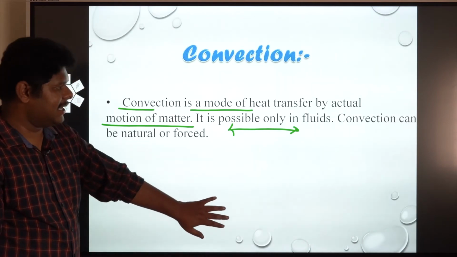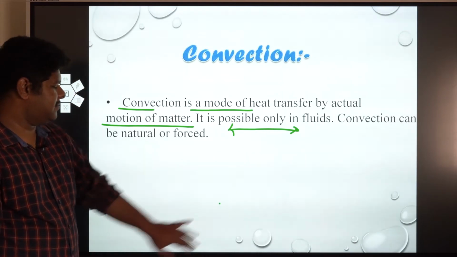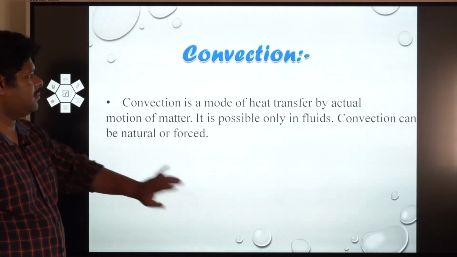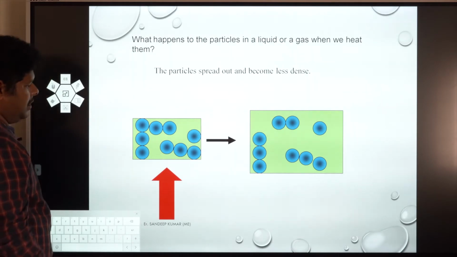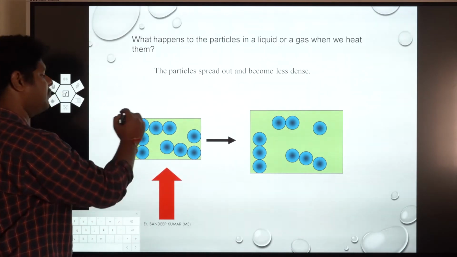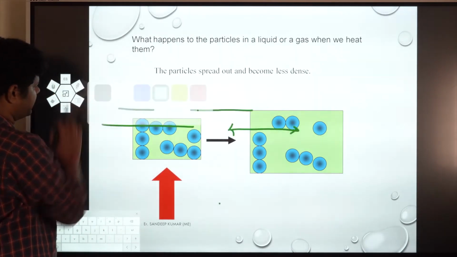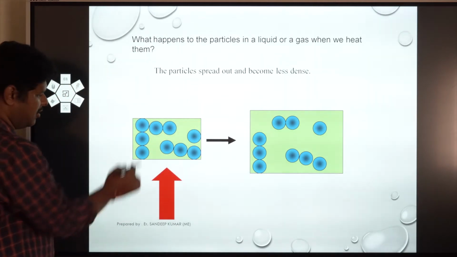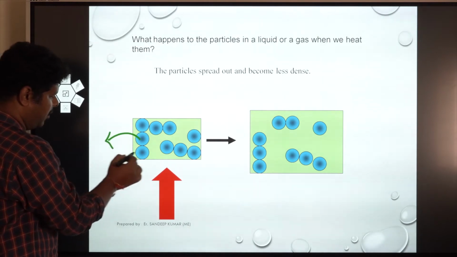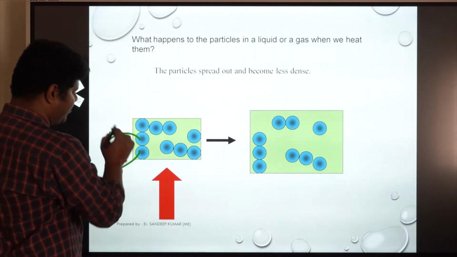Now let us take an example for convection. See what? Let us take a gas or liquid inside a vessel. This is a liquid inside a vessel. Now these are liquid molecules.